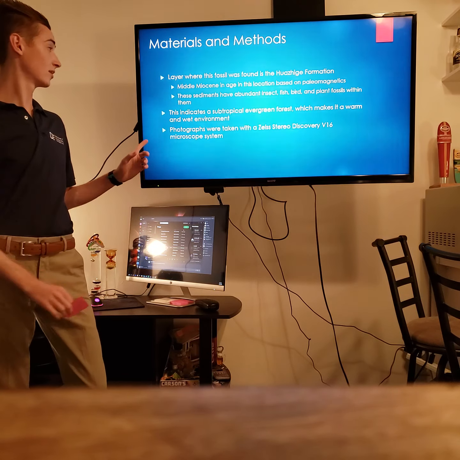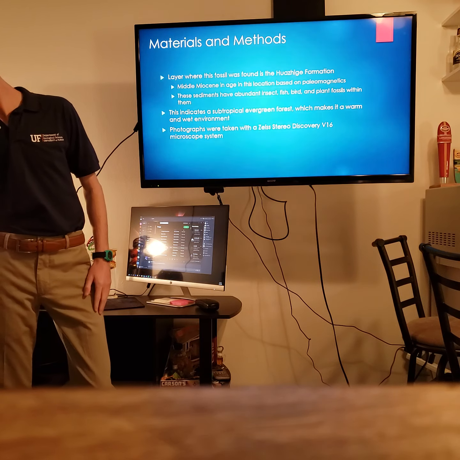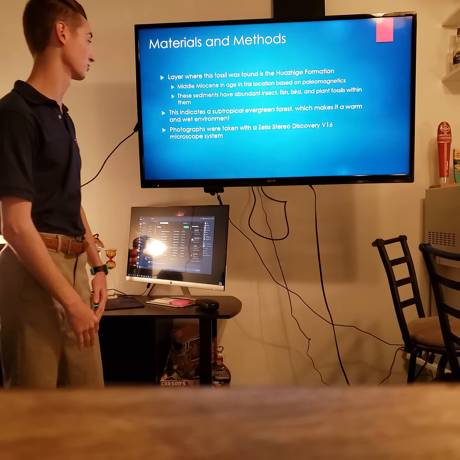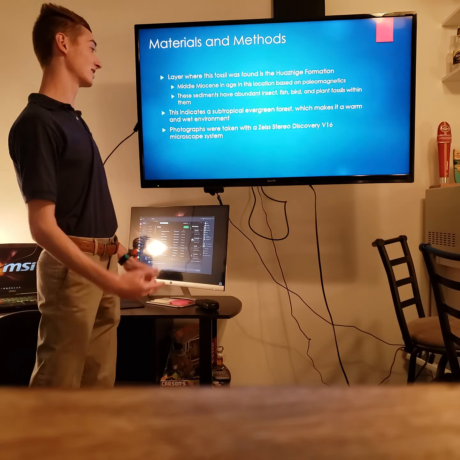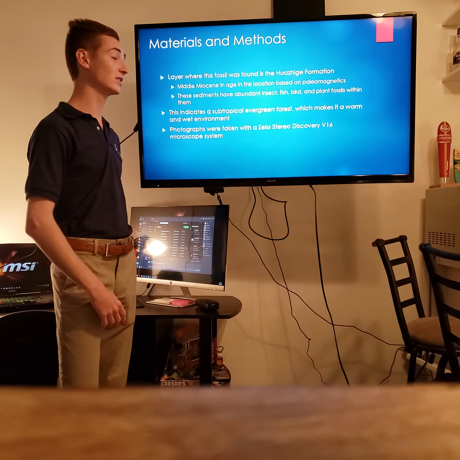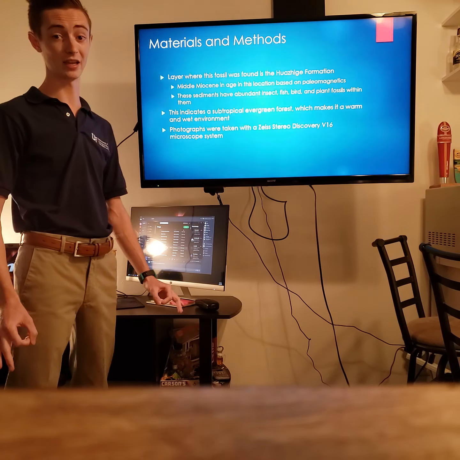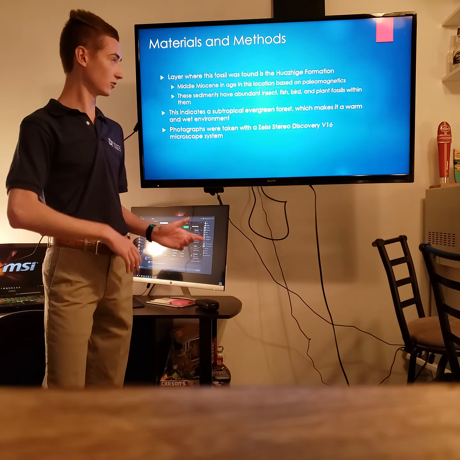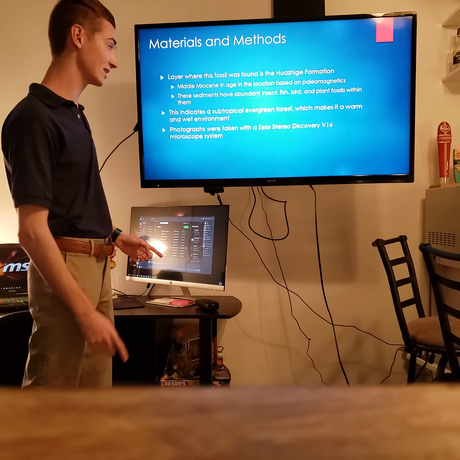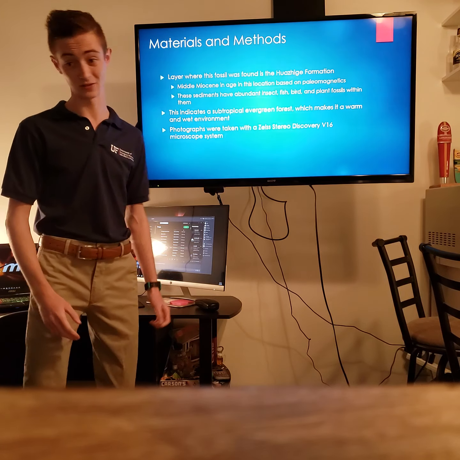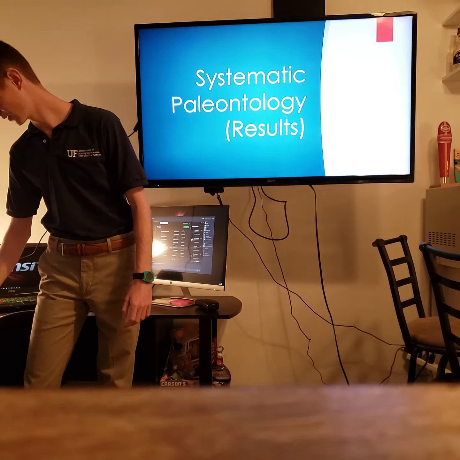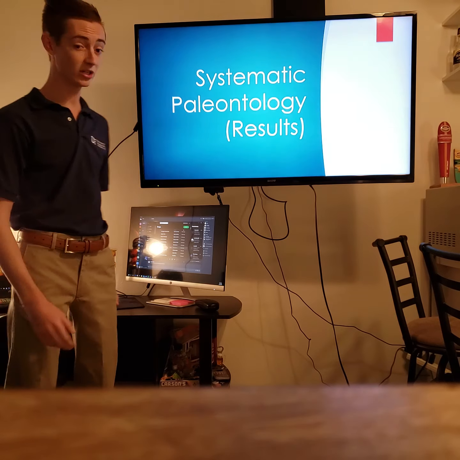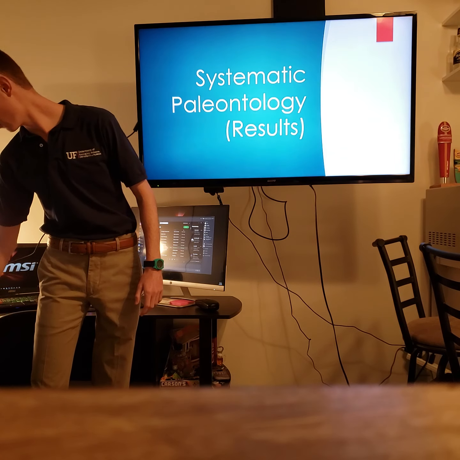So these sediments that are located in this deposit have abundant insects, fish, bird, and plant fossils within them. This indicates then that it's a subtropical evergreen environment, and it makes it warm and wet, which is perfect then for preserving fossils as well. And then mainly then the photographs that you'll see in a bit were taken with a Zeiss Stereo Discovery V16 microscope system. So the results section, it's actually systematic paleontology. So let's talk about then what they found.